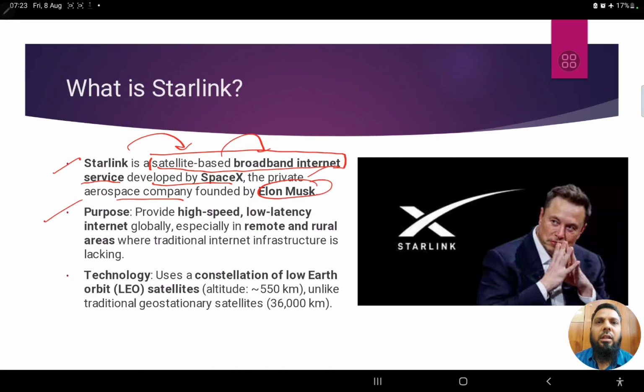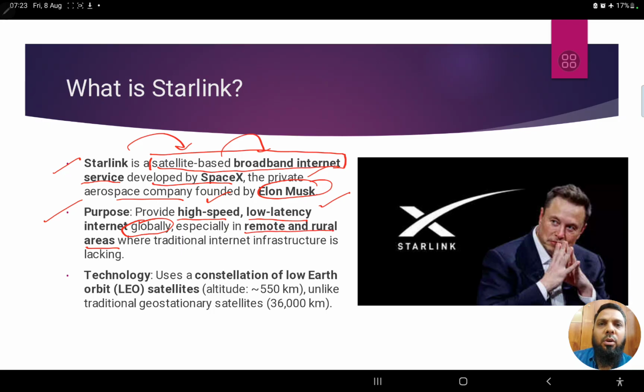Next, what is the purpose? The purpose of this project is to provide high speed internet with low latency. Latency is like the delay when you are clicking some sites or websites, the processing time. So high speed internet with very low delay, and that too globally, not to a particular city, state or country, but to the entire world, especially remote and rural areas.